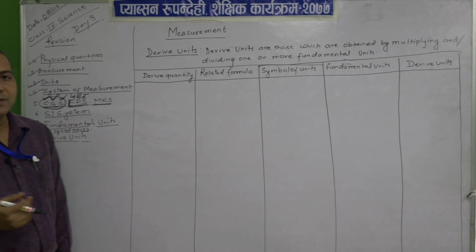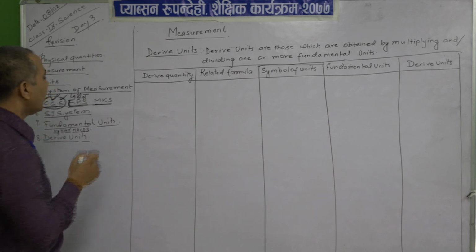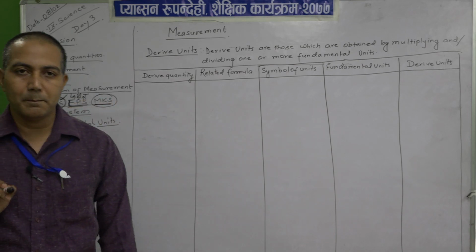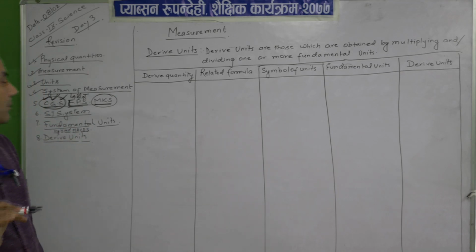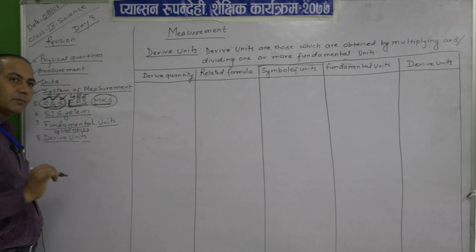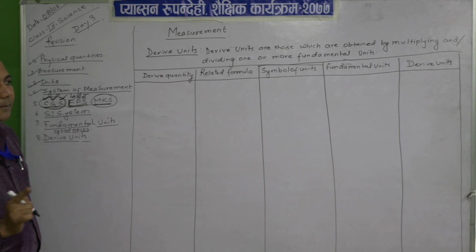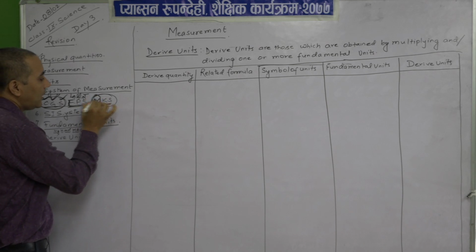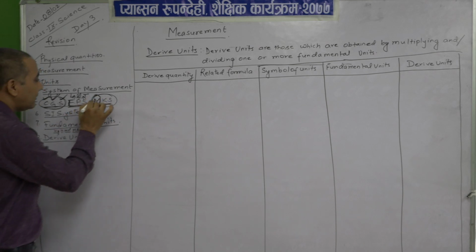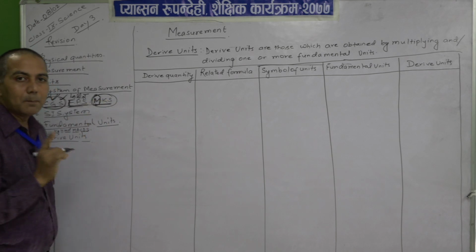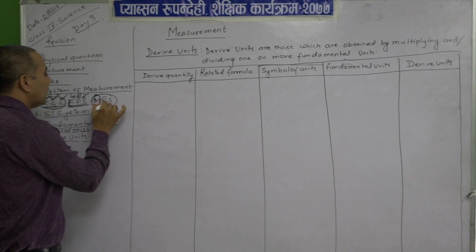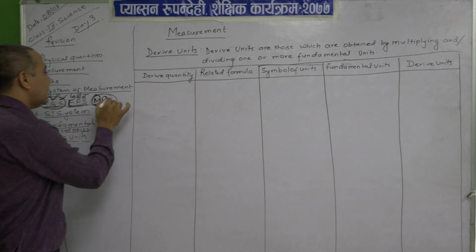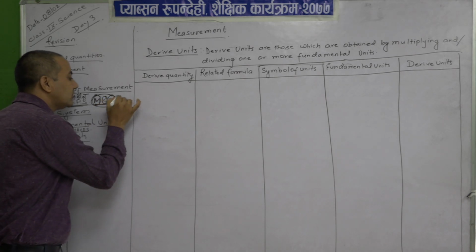Then again we studied the third system of measurement that we call the MKS system of measurement. The MKS system of measurement is the system where length is measured in meter, yes, good, mass is measured in kilogram, and time is measured as usual in second.